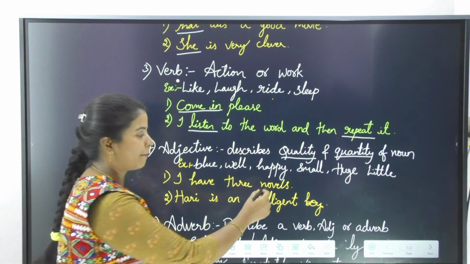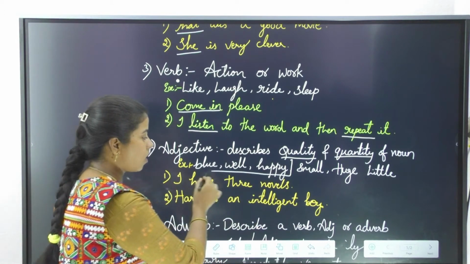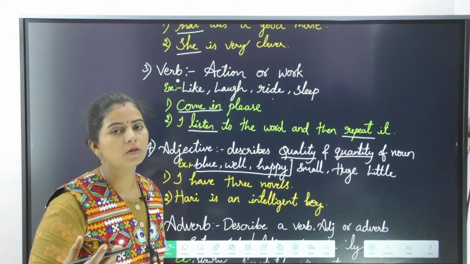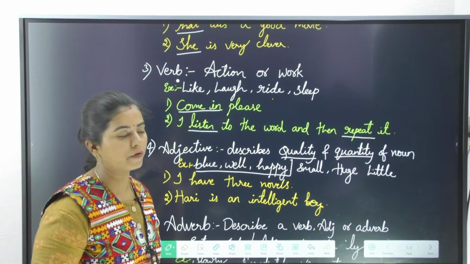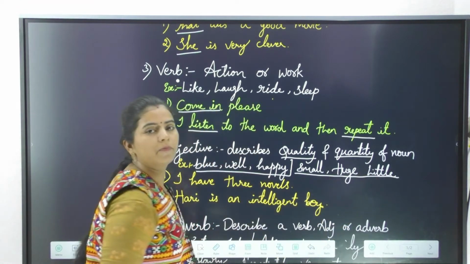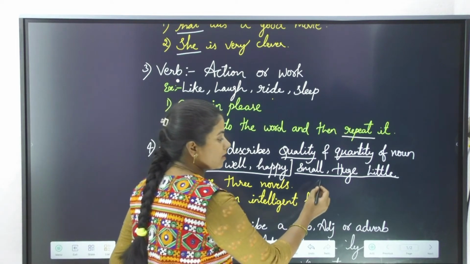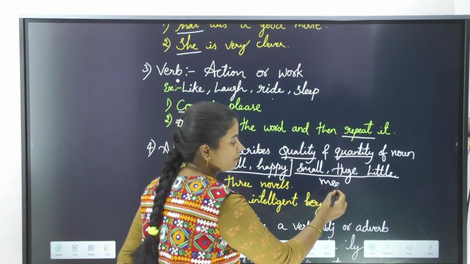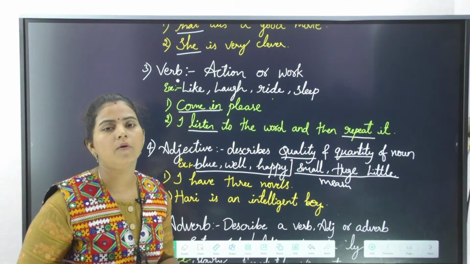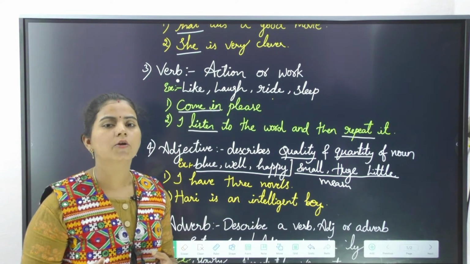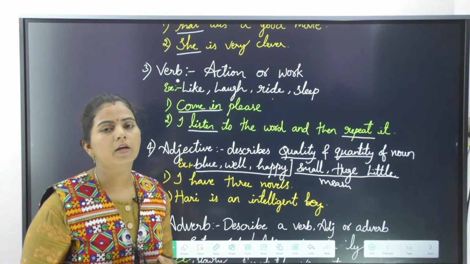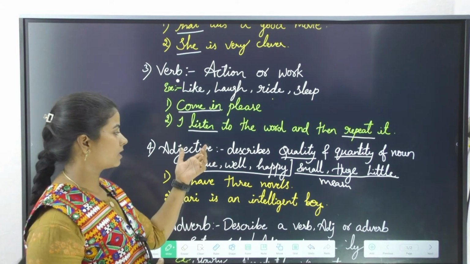Blue, well, happy talk about quality; they express how the noun is. Huge and little express the measurement. These are quantity. Quality and quantity together describe a noun, and that we name an adjective.